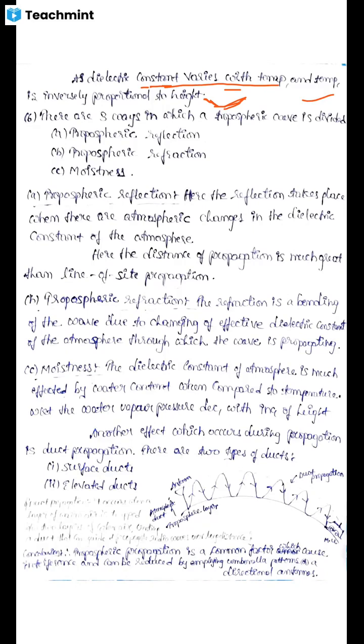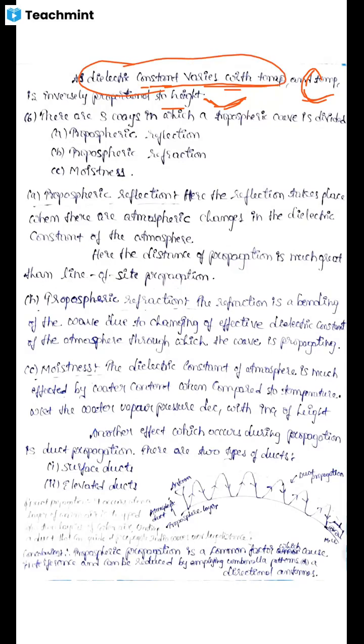If the height is increased, then what is the condition? The temperature is inversely proportional to the height. It means the temperature decreases when we move to higher altitudes. Here the temperature decreases, and the dielectric constant also varies with temperature.